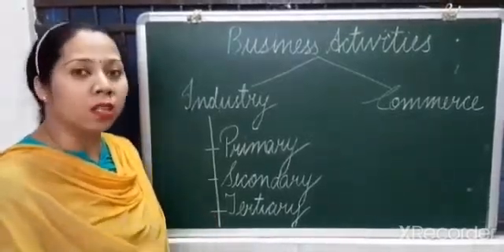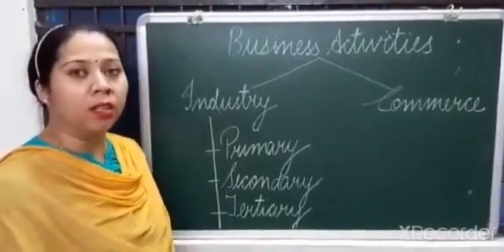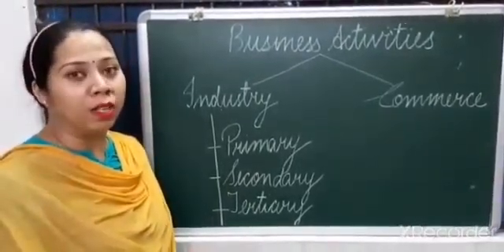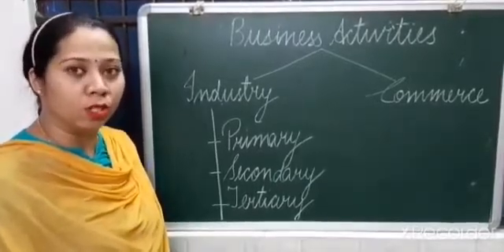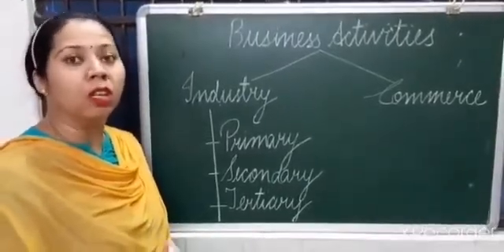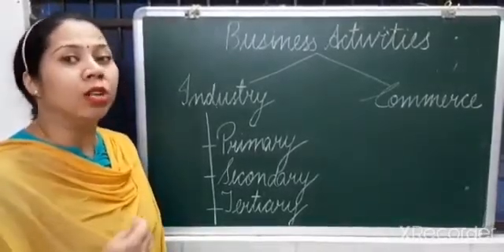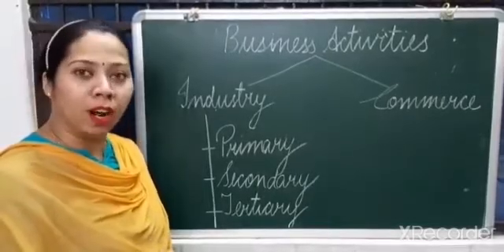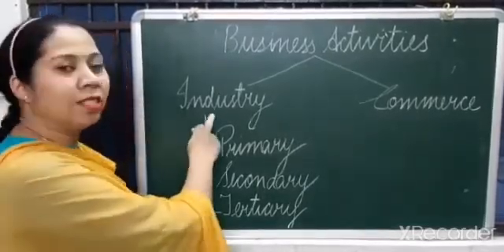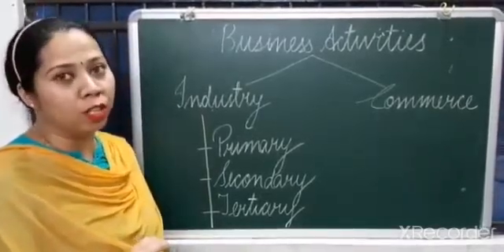We have already discussed that industry creates form utility and it includes all those activities which involve conversion of raw material into the finished goods. We have done three kinds of utility: form utility, place utility, time utility. Place utility is created by transportation, time utility is created by warehousing, and form utility is created by industries where raw material is converted into the finished goods.